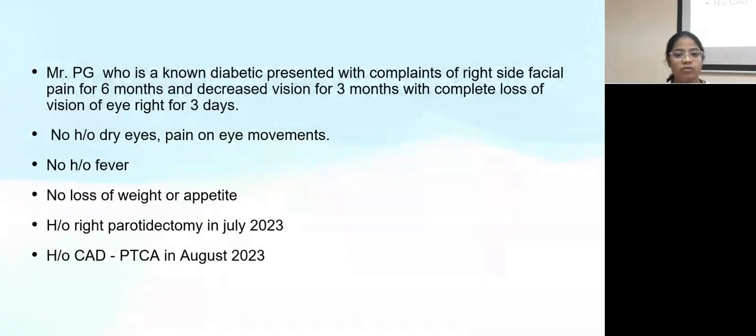My topic is on dangerous passage. So, Mr. PG, a 64-year-old farmer who is a diabetic, presented with complaints of right-sided facial pain for 6 months, decrease of vision for 3 months, and a complete loss of vision.